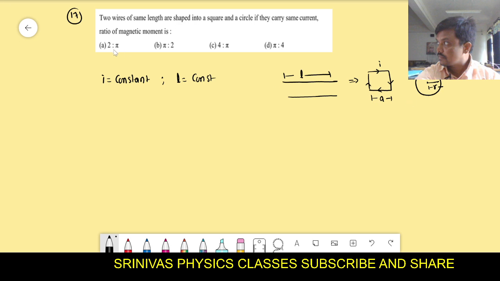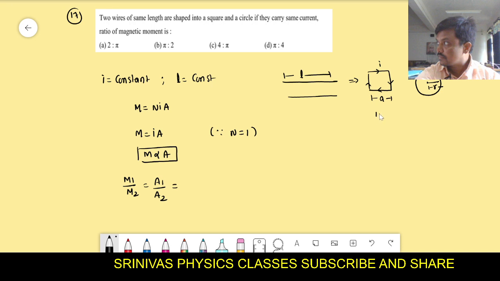Then our question is the ratio of magnetic moments. What is the formula for the magnetic moment of a coil? Magnetic moment formula is NIA, in terms of current and area. In this, number of turns is 1, so the magnetic moment is IA, because N is 1 here. Current is also constant, so the magnetic moment is directly proportional to area. The magnetic moments ratio is the areas ratio we have to find out. What is the area of the first one?